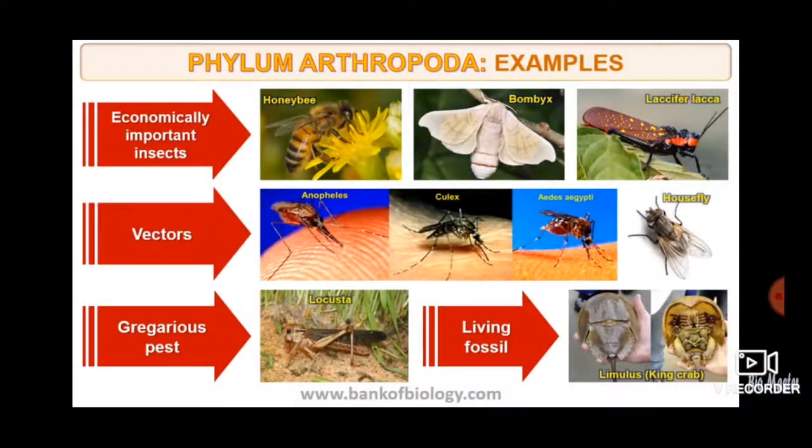They carry germs with them, and vectors means what? They are the agents. They carry the germs with them, and when they sit on the food or when they bite us, those germs are transmitted to us. Then gregarious pest, that is Locusta. Living fossils: Limulus, king crab.